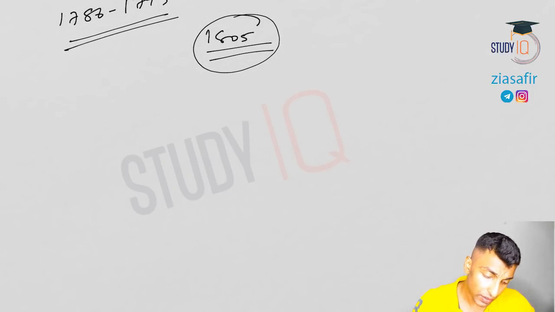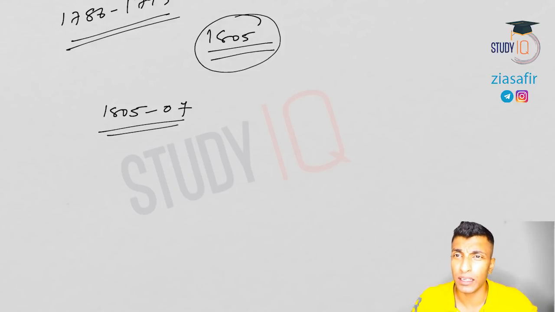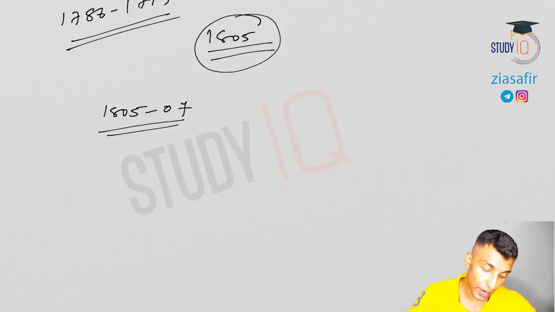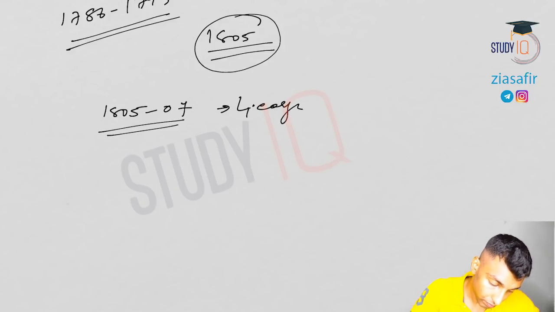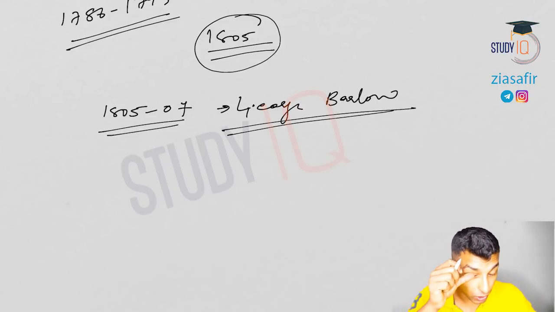Okay, again the next Governor General also is not that significant. 1805 to 1807, there was a white mutiny. Apart from that, there is nothing much to discuss during his period also, so I am skipping this person because our focus is on the exam point of view, and whatever is important for the exam we will discuss. Okay, so the next Governor General, Lord Minto I, is very important. 1805 to 1807, George Barlow. Okay, so Lord George Barlow. So I'm skipping this person also.